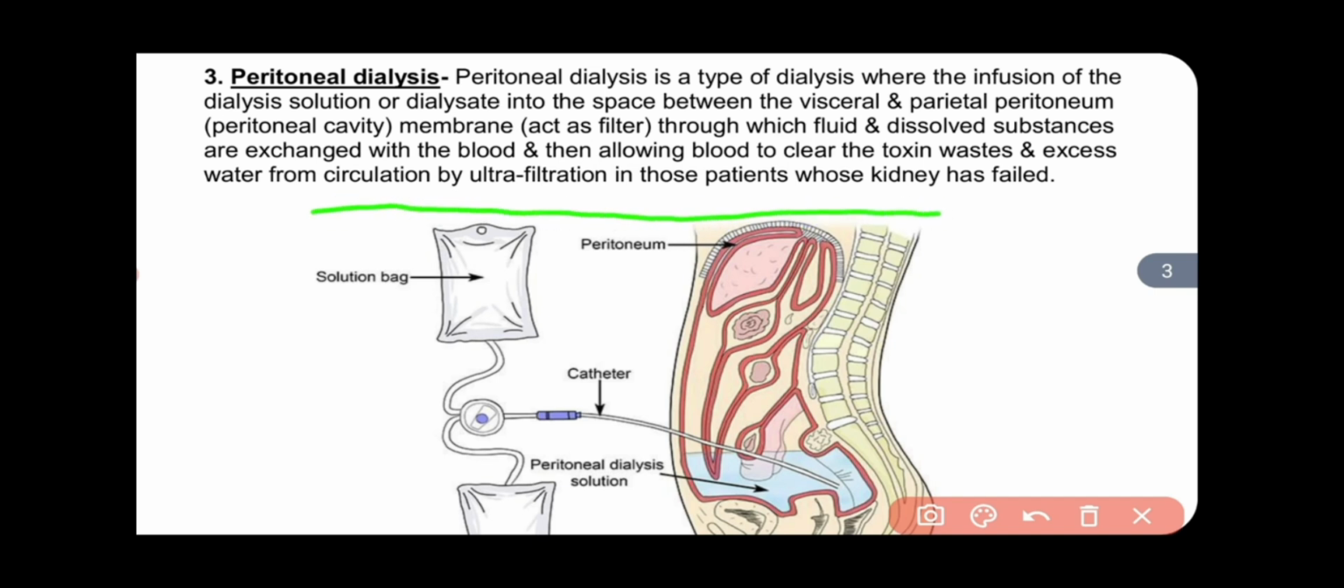In those patients whose kidney has failed, where both kidneys fail in function, we do manual dialysis, that is known as peritoneal dialysis. Sometimes we use a machine for peritoneal dialysis.